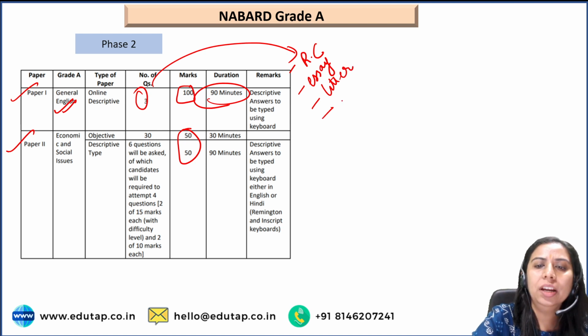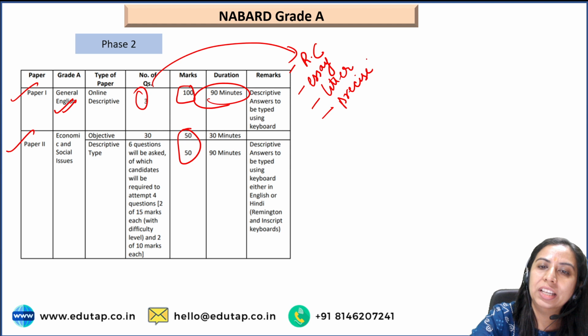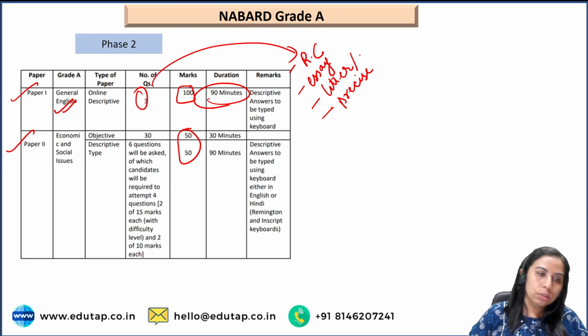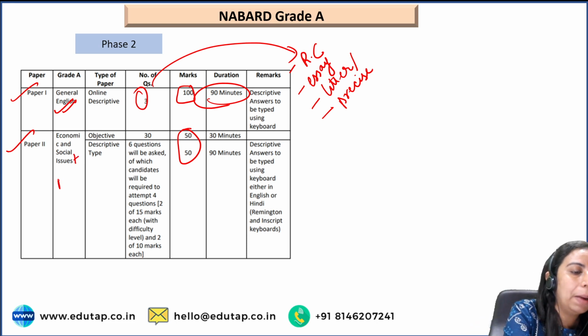They can be a précis also. Précis is like a report writing thing. But there'll be a choice between, let's say, letter or précis. Usually there are 3 questions. Now paper 2 is economics and social issues plus ARD. It's a combined paper actually.